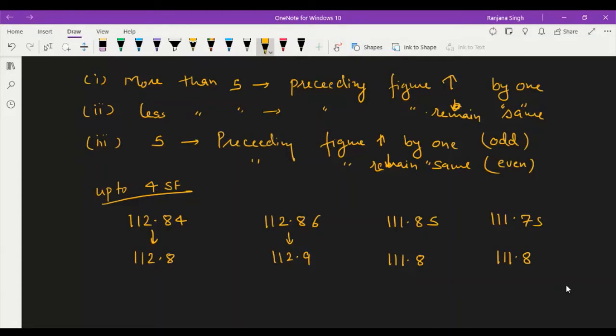That is, if the digit present after the last significant figure is less than 5, you omit it as such. If it is more than 5, you increase the preceding digit by 1. If it is 5, it will increase by 1 in case of an odd digit, and remain as such in case of an even digit. This is the explanation of rounding off figures.